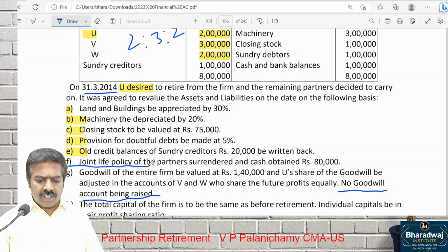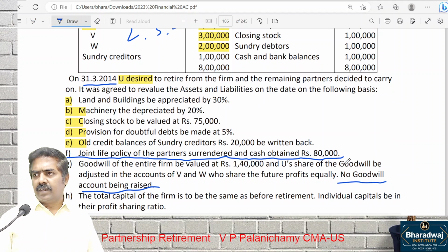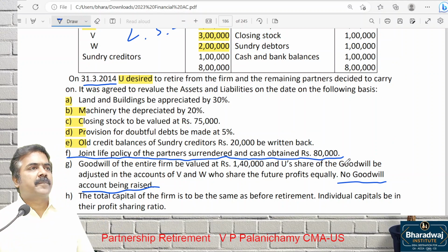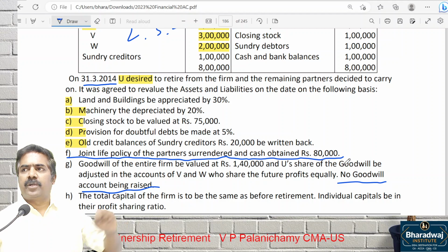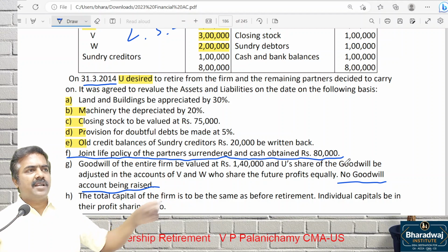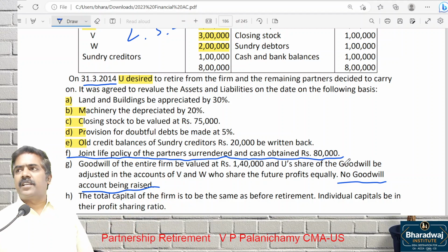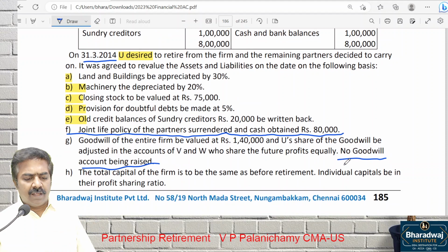Then point number F. Joint life policy of the partners surrendered and cash is received. It is like sale of asset. What is the entry for sale of asset? Cash account debit to asset. Cash account debit to JLP. This investment is made by partner or firm? Last class we had seen joint life policy is an investment made by the firm. So this will be shared by all partners.